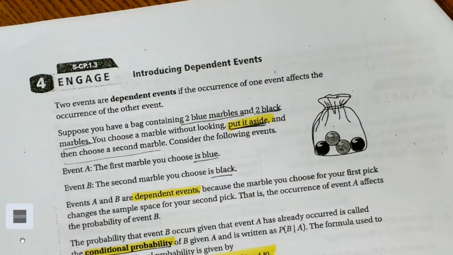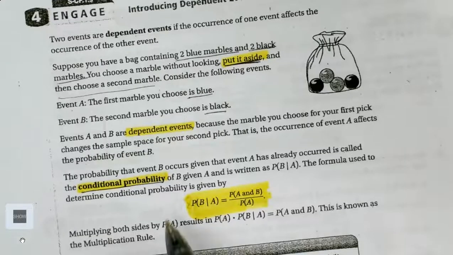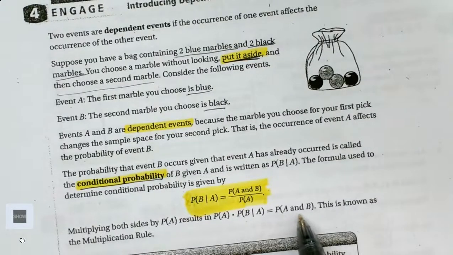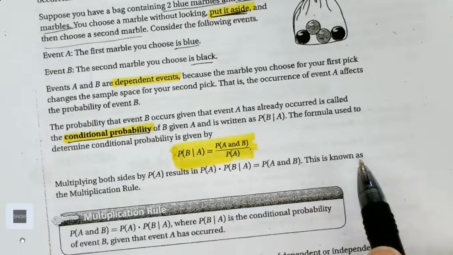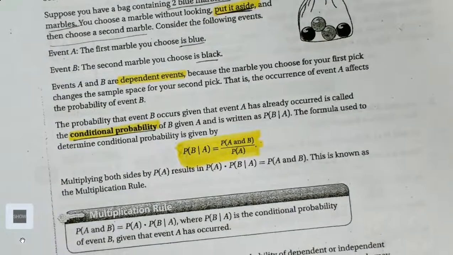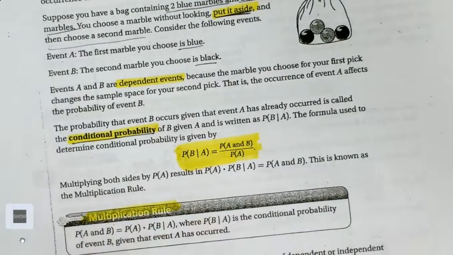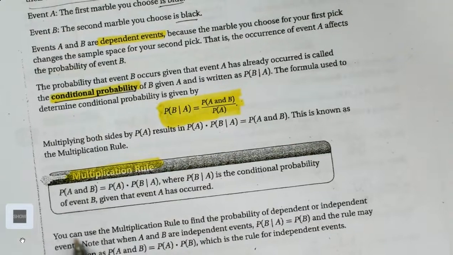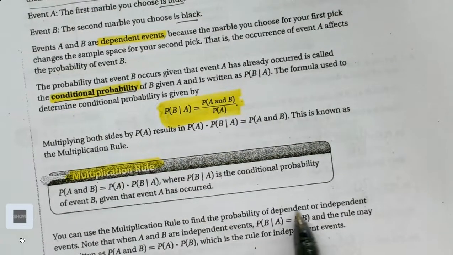Multiplying both sides of P(B|A) by the probability of A results in the probability of A times the probability of B given A, which equals the probability of A and B. This is known as the multiplication rule. So you have your multiplication rule here. You can use the multiplication rule to find the probability of dependent or independent events.